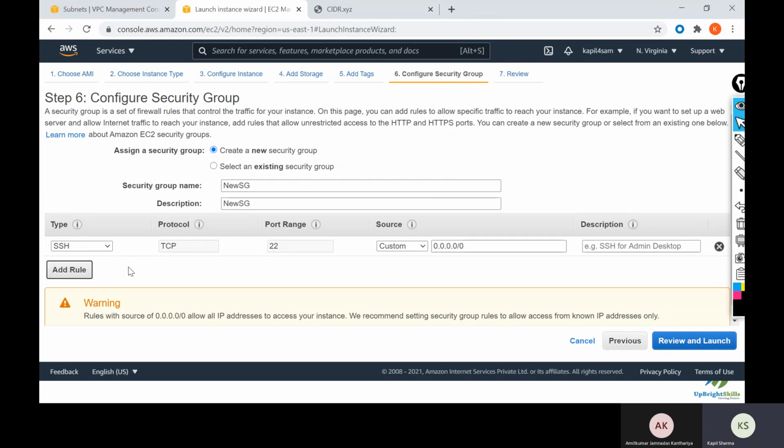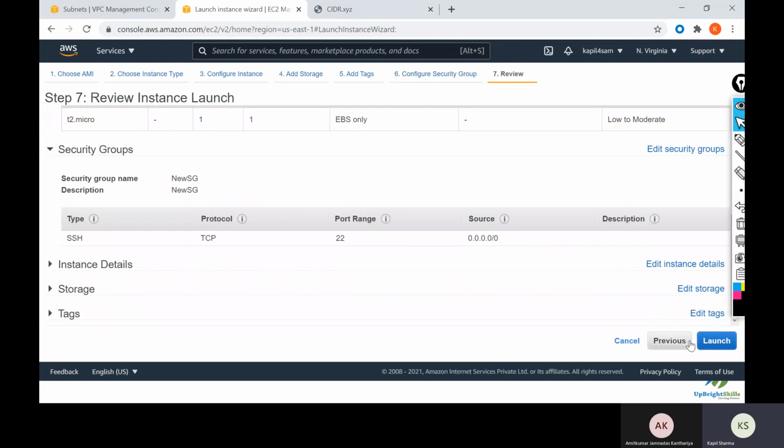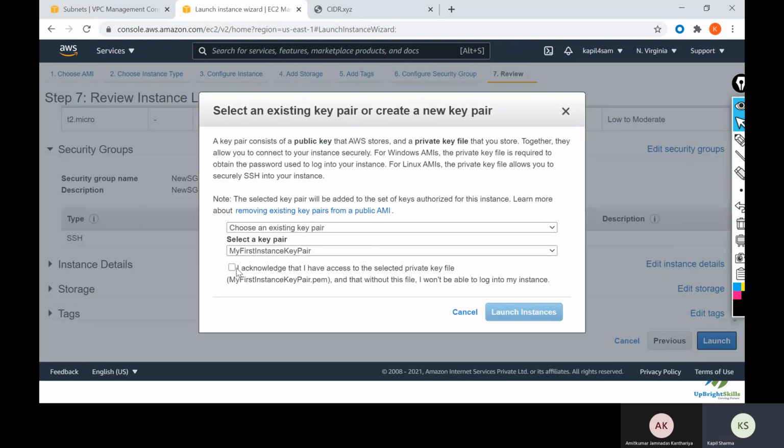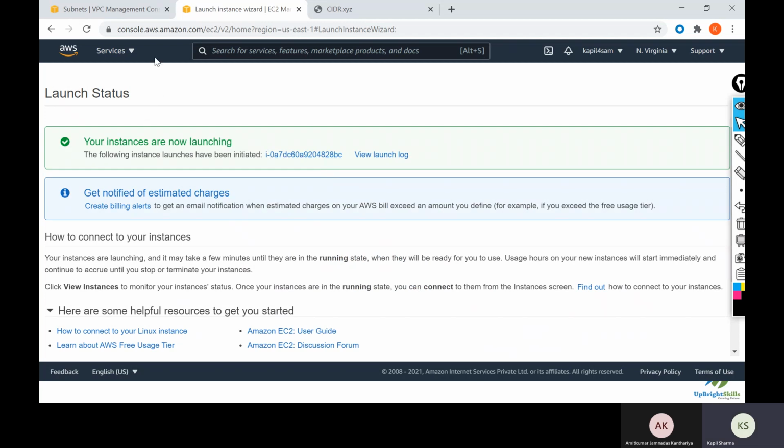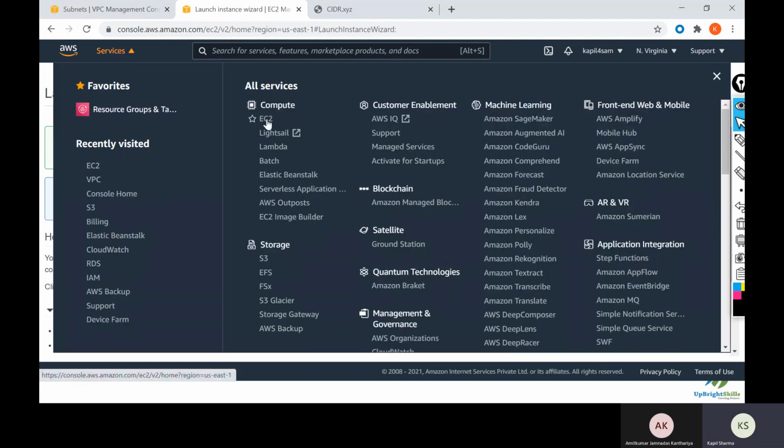We will allow SSH from anywhere. Just click on review and launch. Click on launch, and I will choose my first instance key pair and launch. Same way I will go and launch an instance in the private subnet.